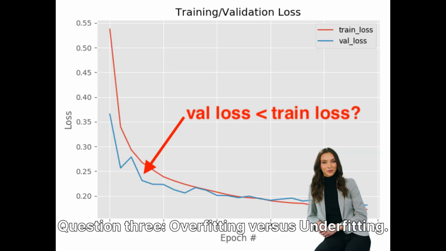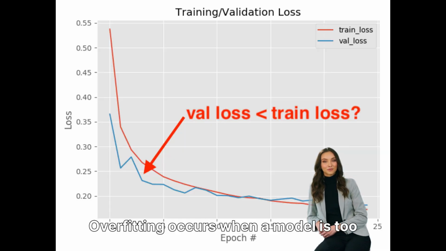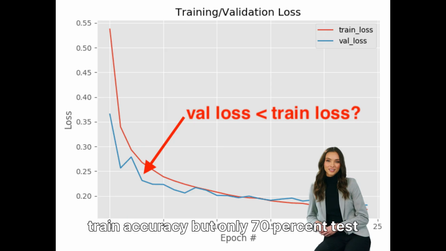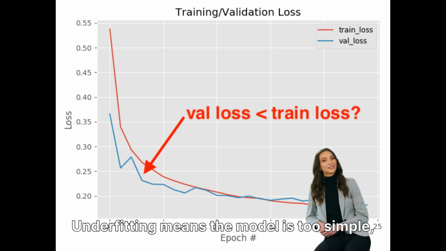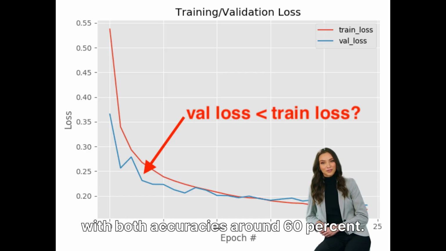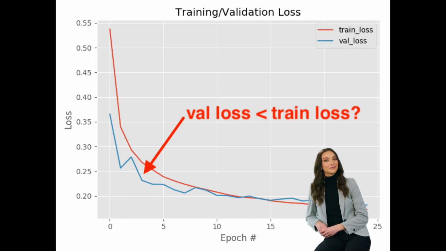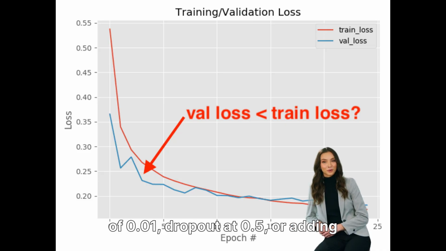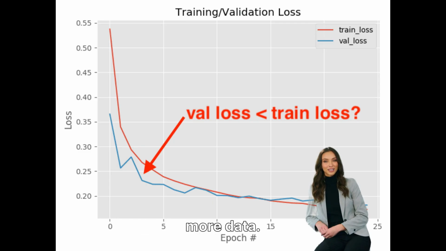Question 3. Overfitting versus underfitting. Overfitting occurs when a model is too complex, fitting noise, resulting in 98% train accuracy, but only 70% test accuracy. Underfitting means the model is too simple, with both accuracies around 60%. Fixes include L2 regularization with a lambda of 0.01, dropout at 0.5, or adding more data.